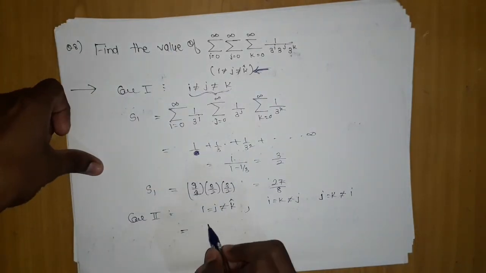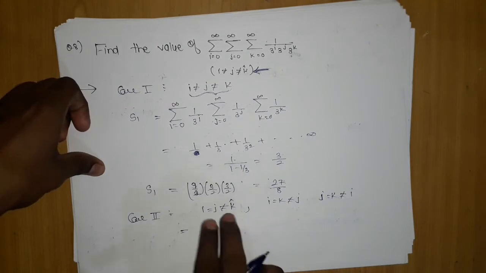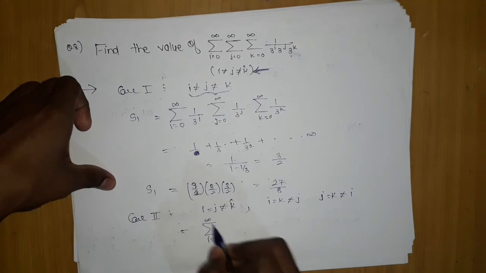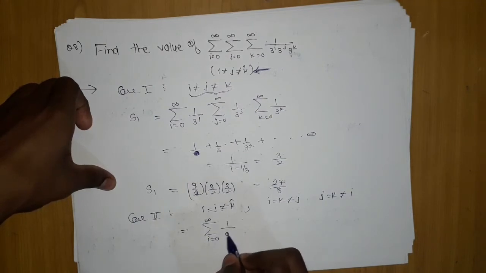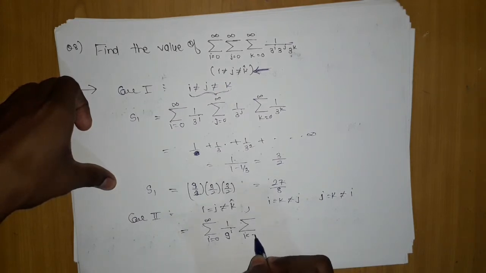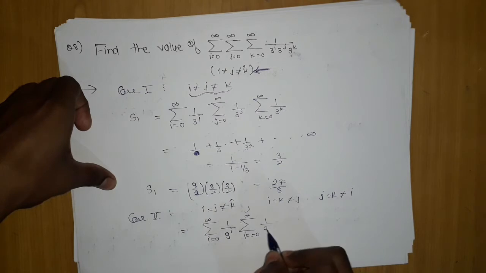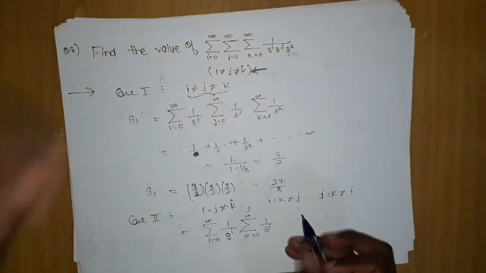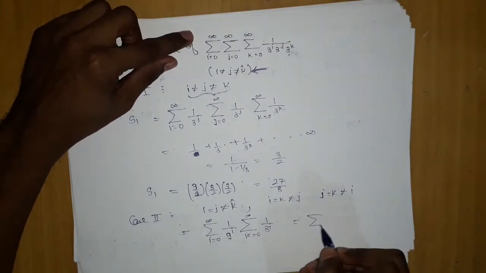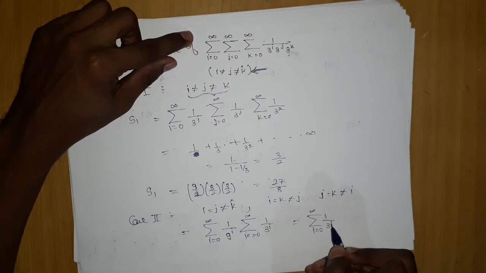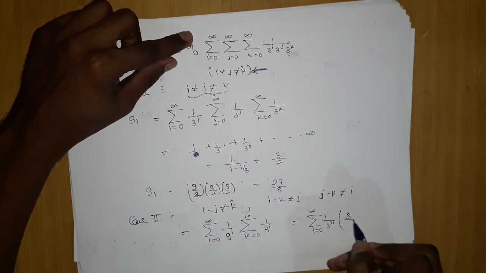You can clearly see that these two will become equal. So I can write: summation i equals 0 to infinity 1 upon 3 square to the i, which is nothing but 9^i. This is very simple. Into summation over k, which is different, k equals 0 to infinity 1 upon 3^k. We know this value; this is 3 by 2.